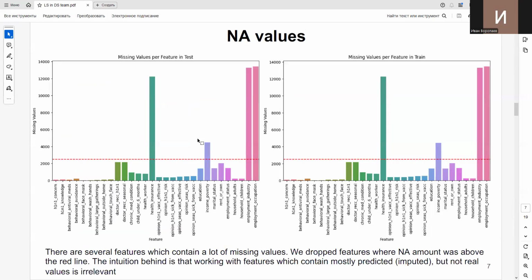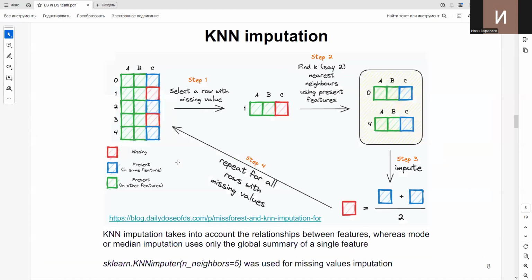First of all, we identified the features which contained a lot of NAs, and we simply dropped them. We had a cutoff, which is the red line here, because we believe that working with features that mostly contain unpredicted values is not a very good idea for building a prediction model. So we dropped them, and we performed KNN imputation for the missing values of other features. We think that KNN imputation takes into account the relationship between features, while simple statistics like mode or median just use the global summary of a single feature.